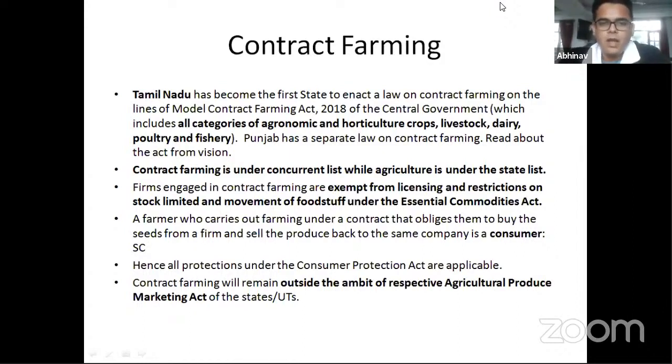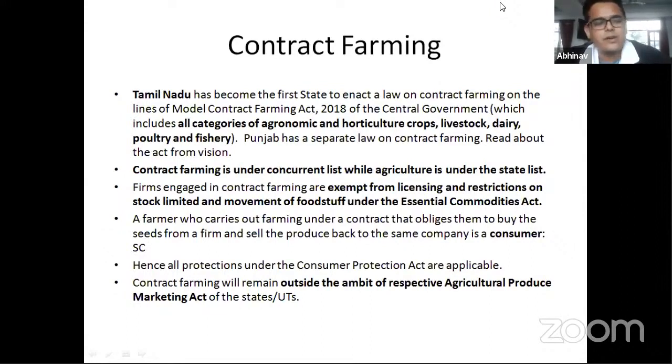Okay, so contract farming effectively means that farmers are not obligated to go and sell in the mandi; it's not compulsory for them to go there and make the first sale. I, as an independent party, can go to a farmer and say, boss, let's say I'm Lay's, the chips manufacturing company, right?